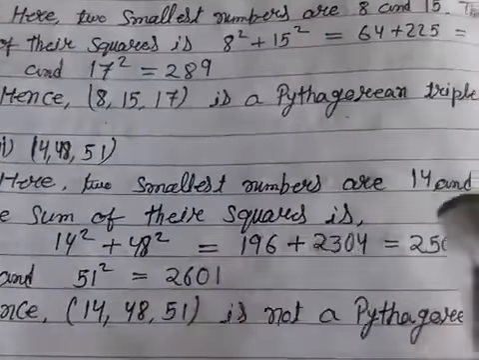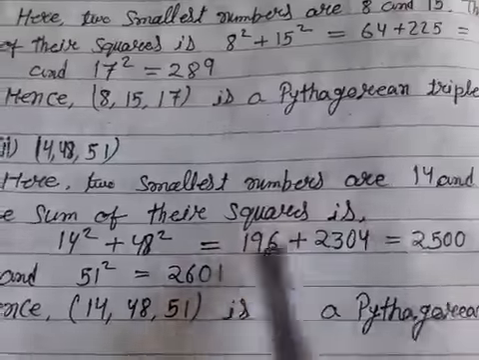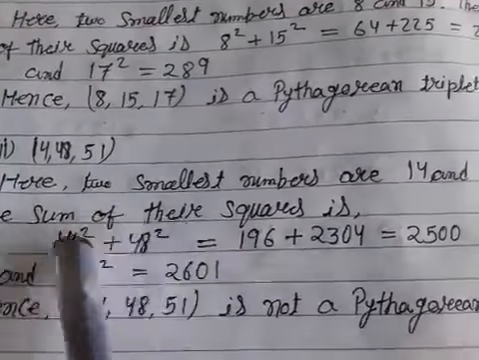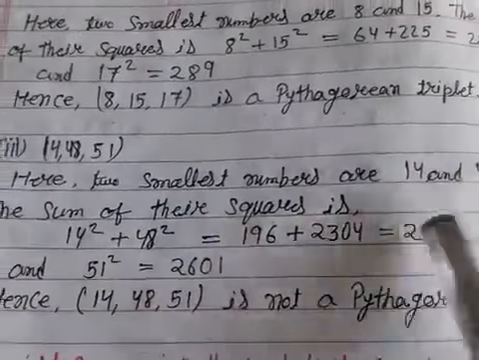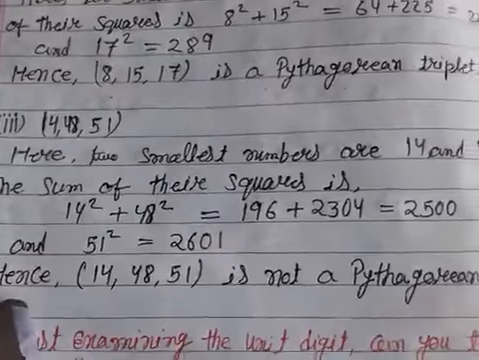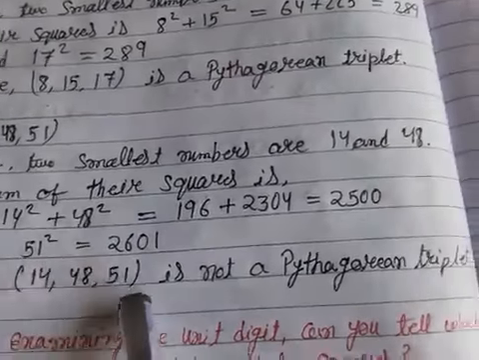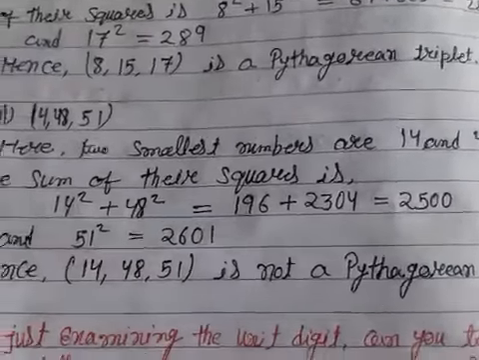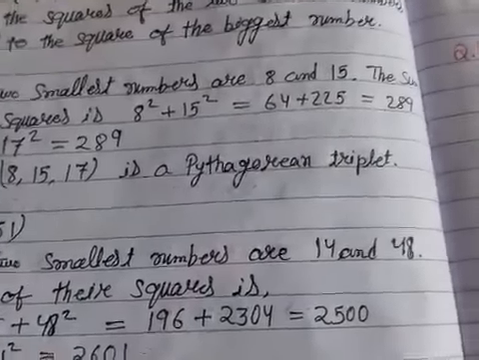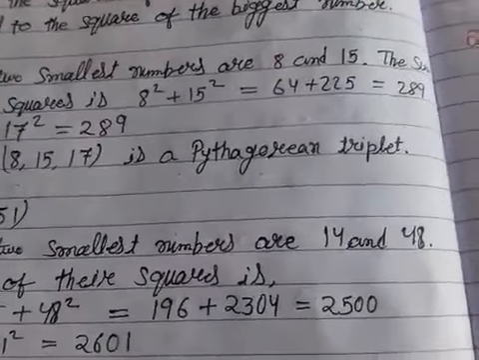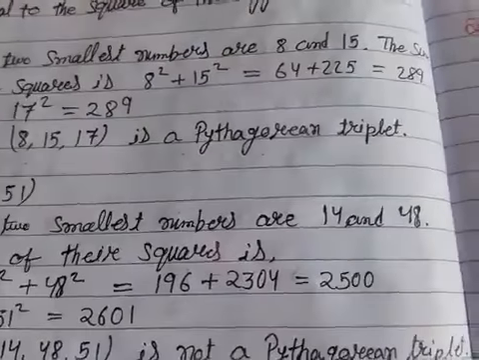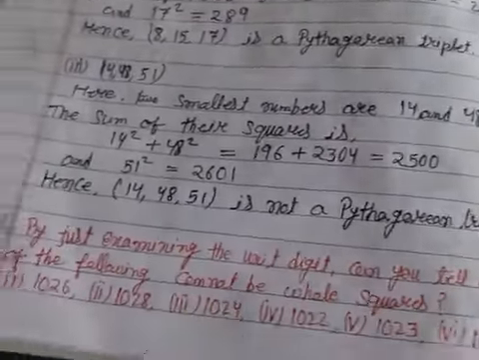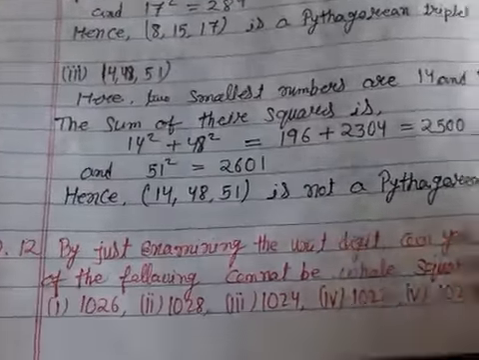2601. So they are not equal. The sum of the squares of the two smallest numbers is not equal to the square of the biggest number. Hence 14, 48 and 51 is not a Pythagorean triplet. Similarly, in this way you solve another question.